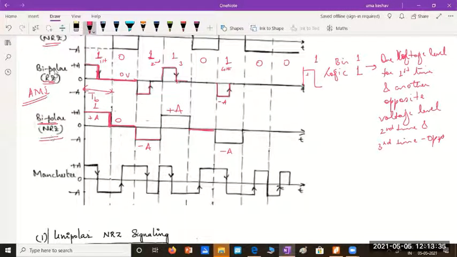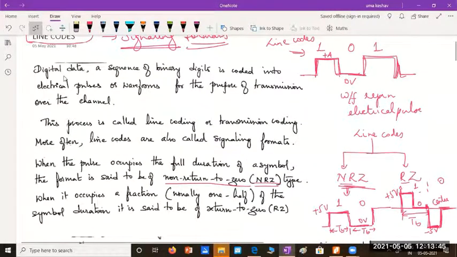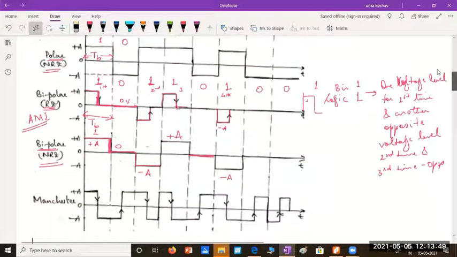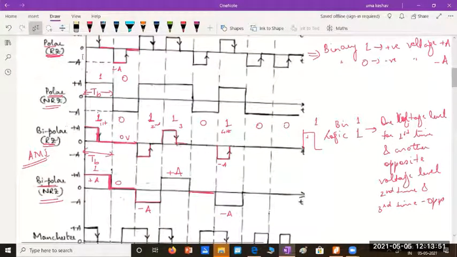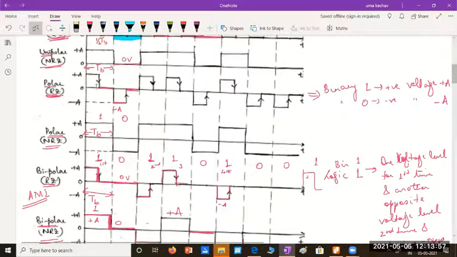Okay. So please understand the difference between polar and bipolar. In polar, binary 1 is represented with positive voltage level, binary 0 with negative, and RZ, NRZ accordingly.